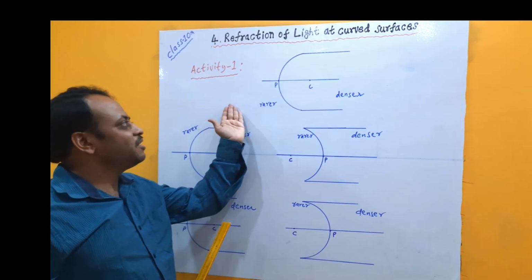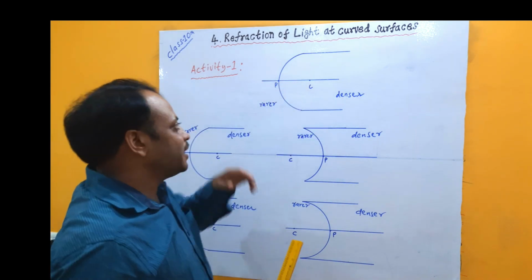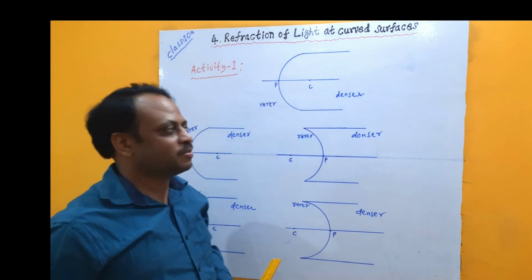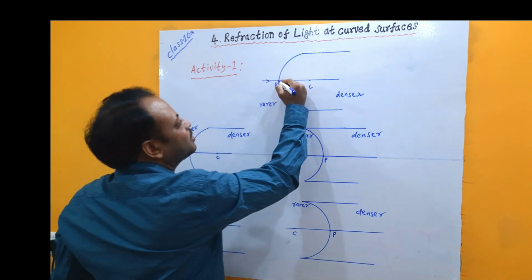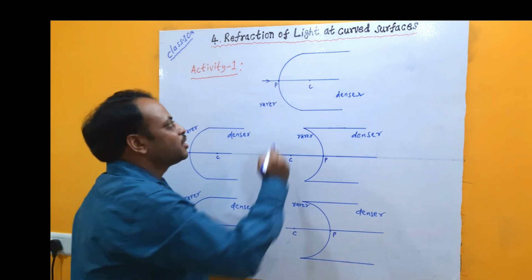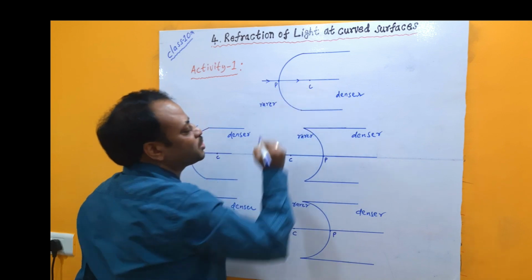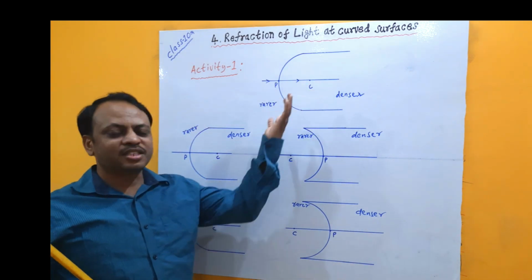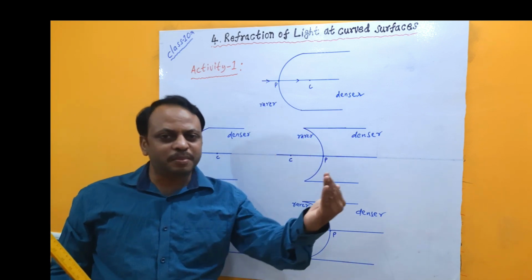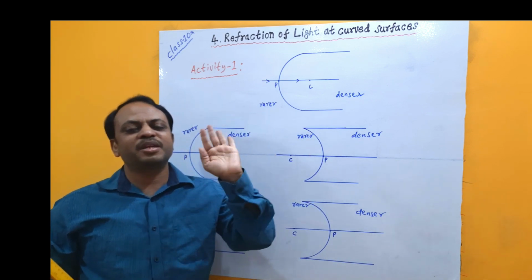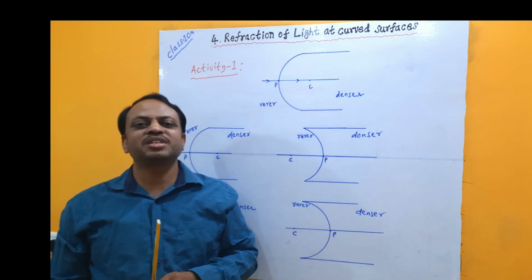Let us understand the behavior of a light ray when it falls on a curved surface, entering from one medium to another. For example, a ray of light enters along the principal axis and touches the curved surface at this point. If we draw the normal at this point, the ray continues along the same path without any change in direction. We have discussed that when a ray of light enters from rarer medium to denser medium, it bends towards the normal; from denser medium to rarer medium, it bends away from the normal. If it enters along the normal, there is no change in its path.